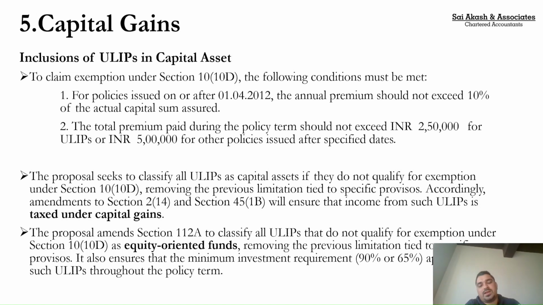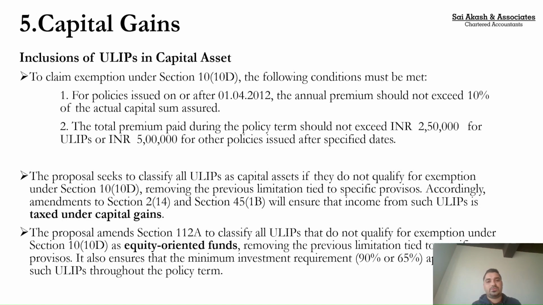Now they are bringing clarity to it, and they are taxing this under the head capital gains. Whatever your receipts from ULIPs, unit linked insurance policies, now they'll be treated as equity oriented funds, and they'll be taxed under the head capital gains. Again a welcome amendment, because if it is a capital gain, and if it is a long term capital gain, you can get an exemption of 1.25 lakhs. So only in excess of 1.25 lakhs you need to pay tax. Again a very welcome amendment.